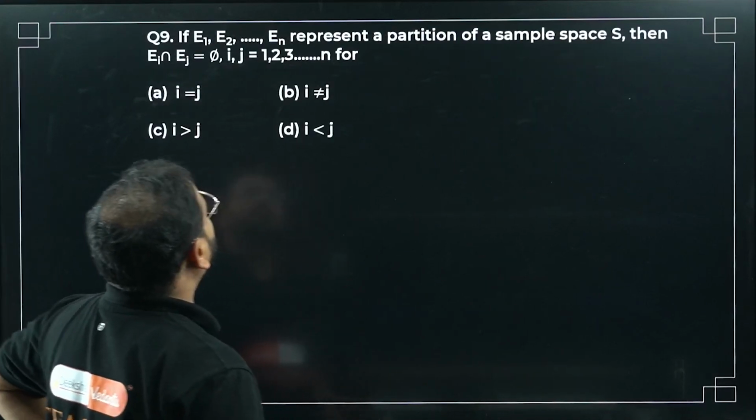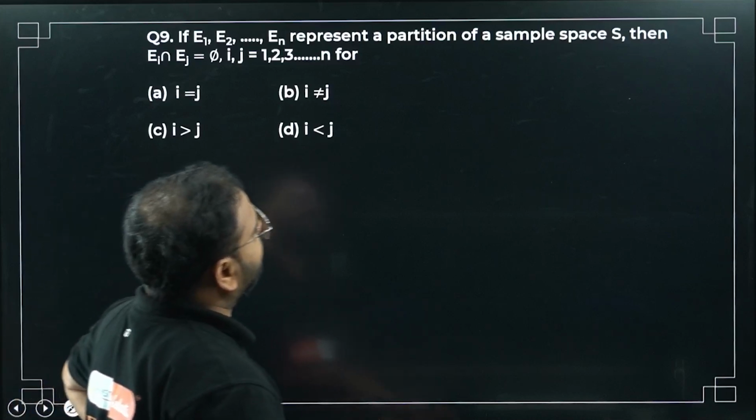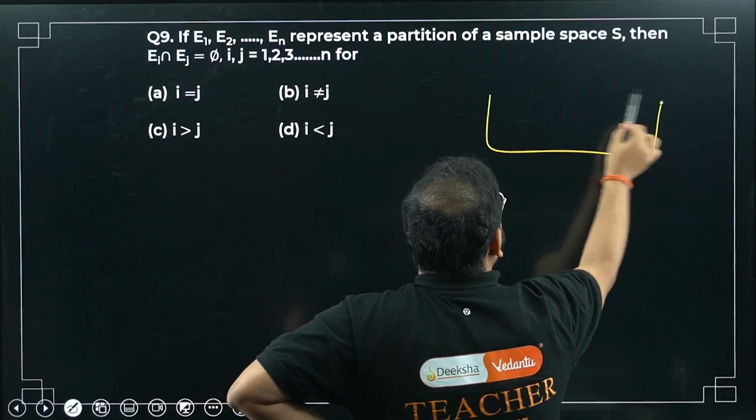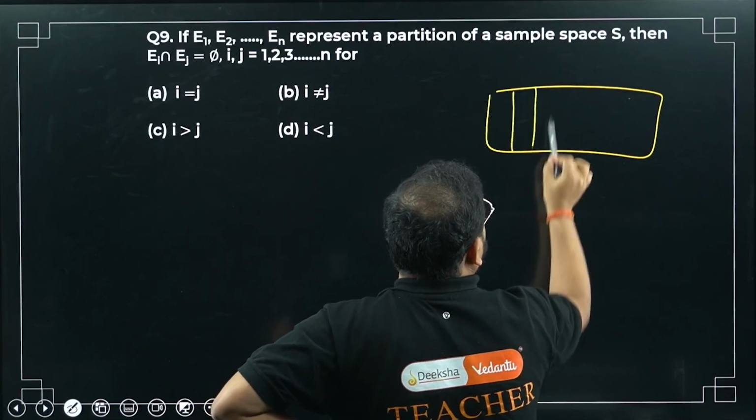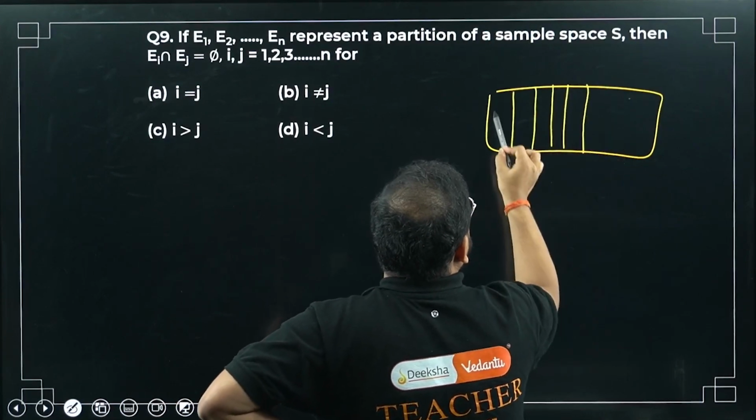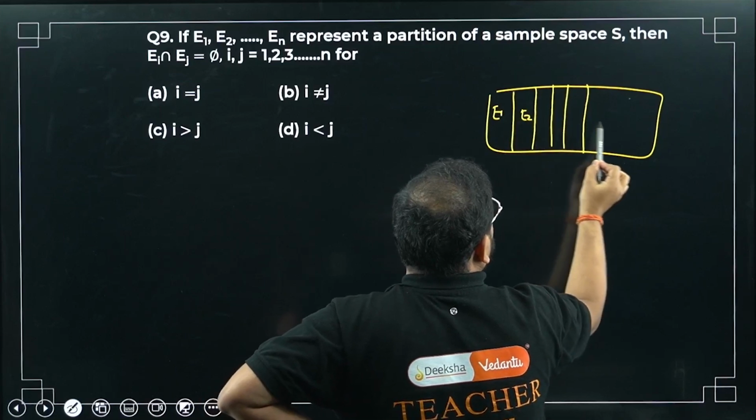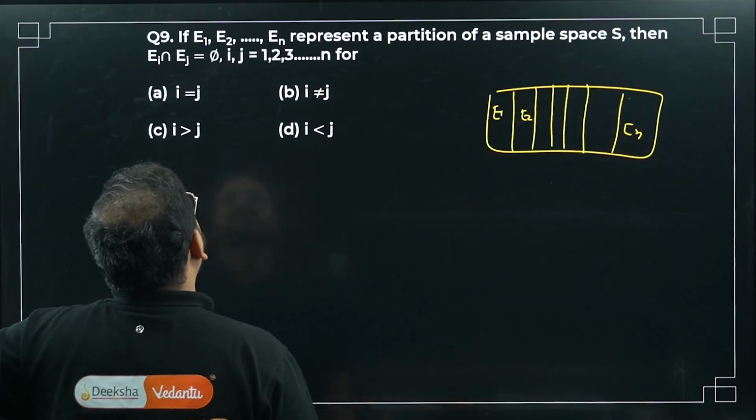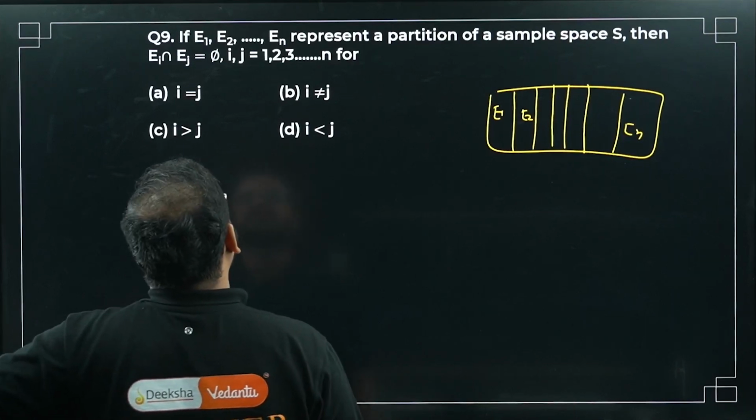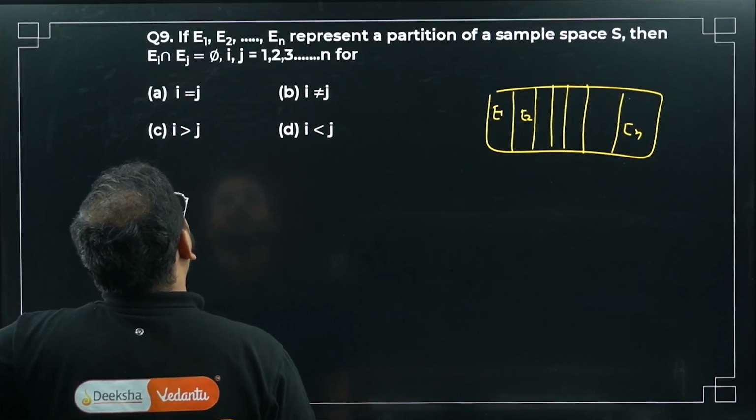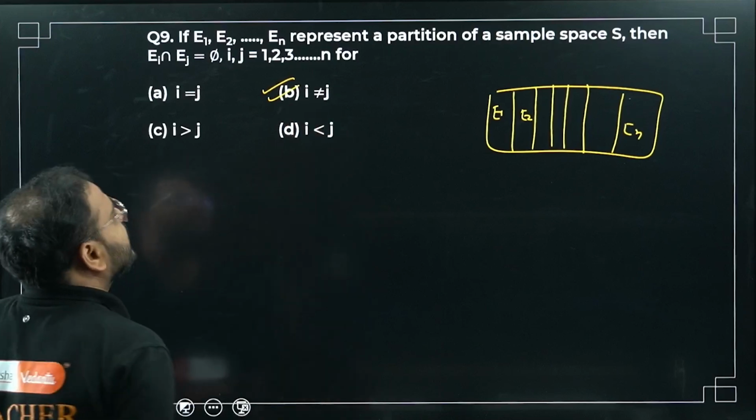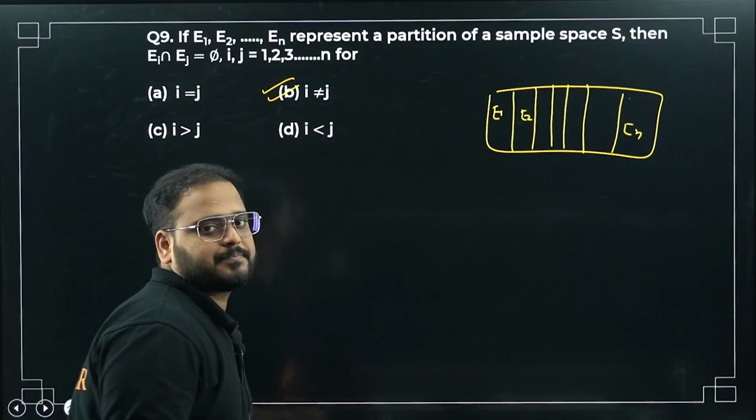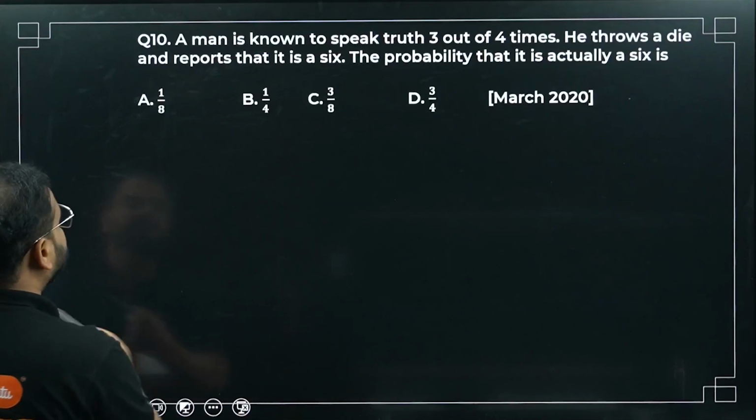If E1, E2 till En represent a partition of a sample space, it means I'm breaking the sample space. Let's say this is the whole sample space, okay? I'm creating a partition in the sample space like this. So this is E1, E2 till En, right? Then Ei intersection Ej is phi when i is not equal to j. This is the definition, right? Very simple question.